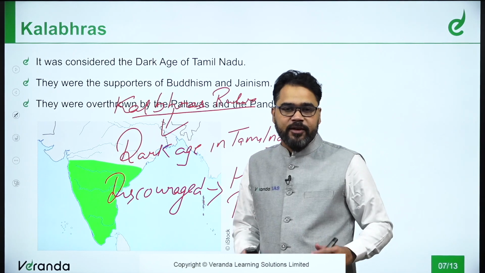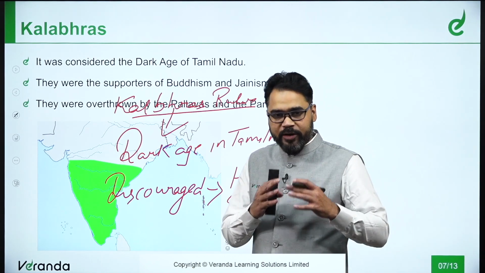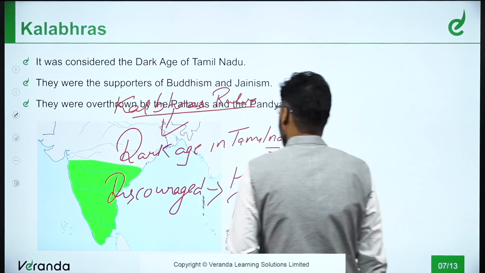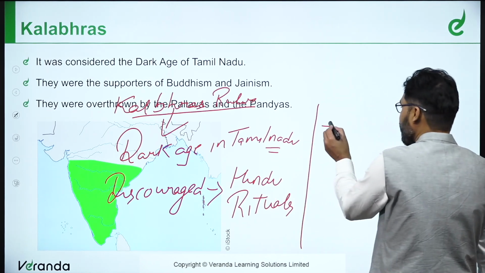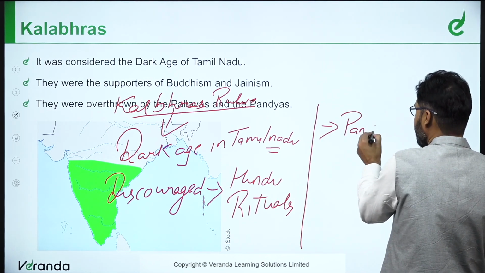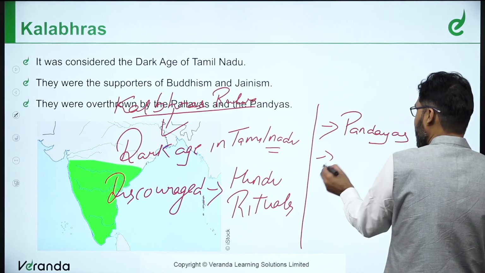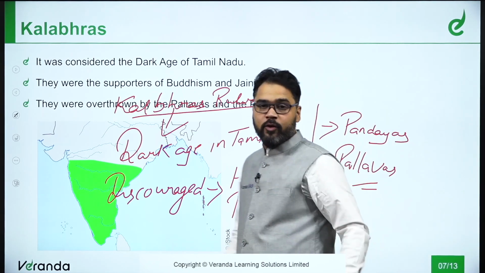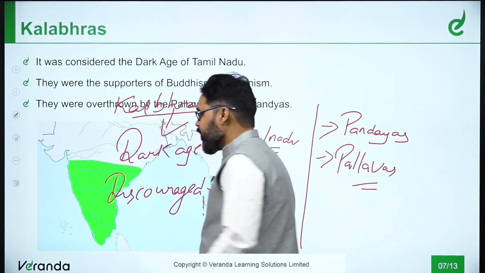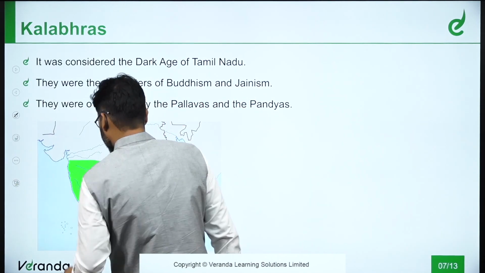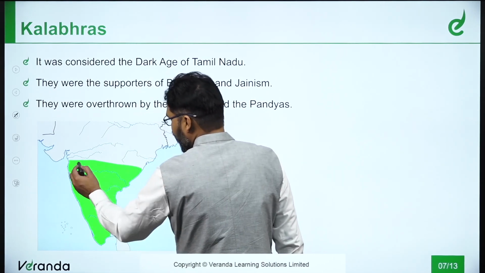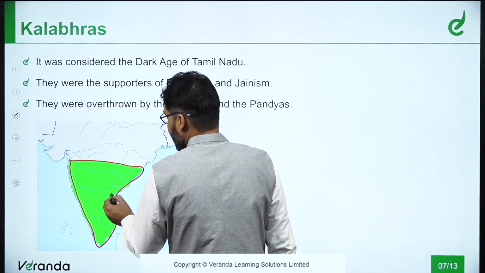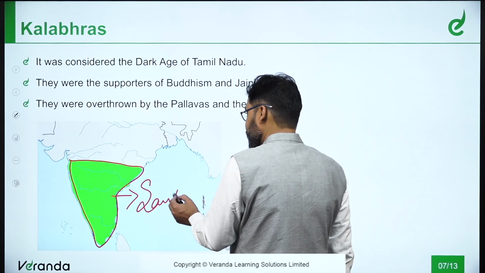Now, whatever areas they ruled, they were overthrown by the Pandyas and the Pallavas. These particular rulers were removed by the Pandyas and the Pallavas. The area of control you can see here is almost the entire South Indian region.